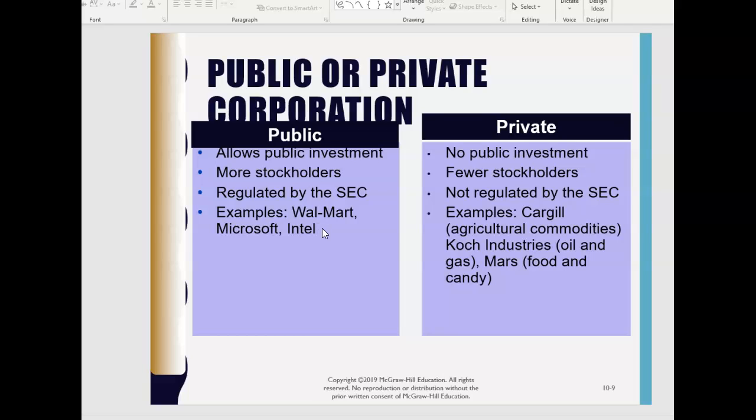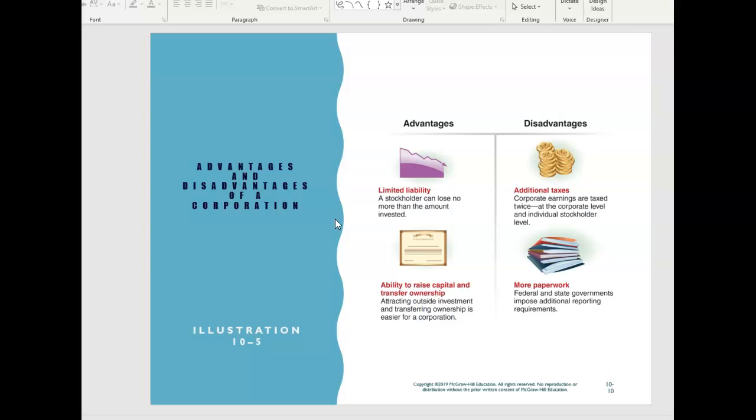They're regulated by the Securities and Exchange Commission, and that's where we're focusing our energies in terms of understanding the accounting for issuing these shares. That's where it's all under GAAP. This is Walmart and Microsoft and Intel, for example. We've talked about these in the past, so while this is on the slide, I'm going to go through this pretty quickly.